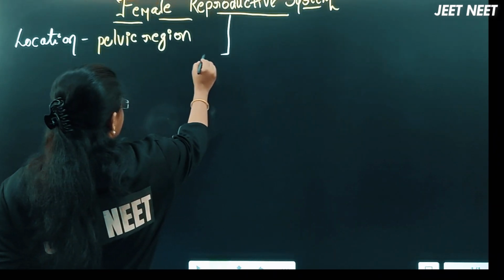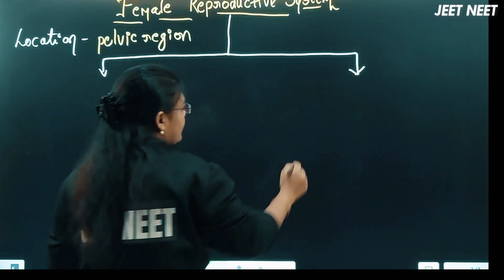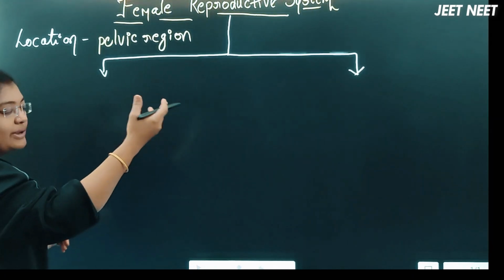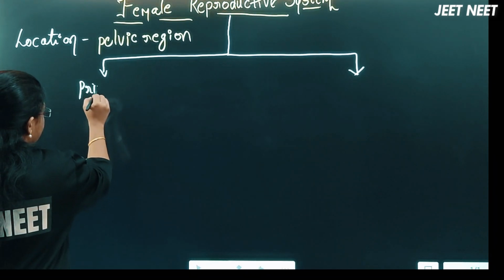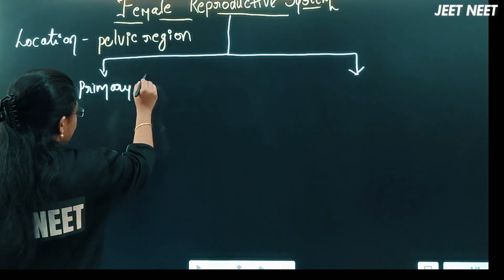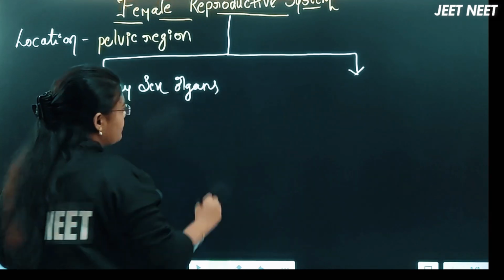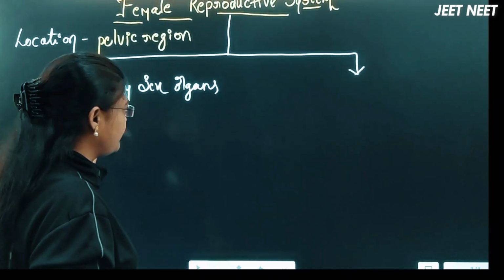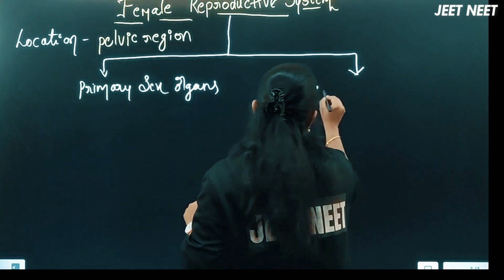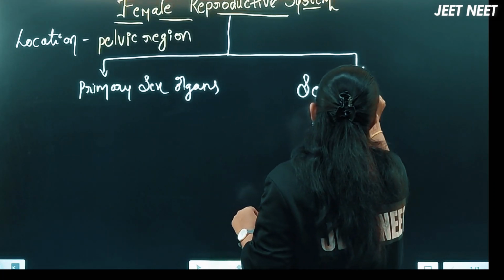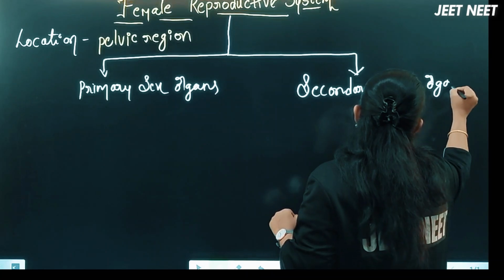This female reproductive system is divided into two parts, right? The female reproductive system contains two major parts: the primary sex organs, as in the male reproductive system we discussed in the previous class, and the secondary sex organs, or sexual organs, right?